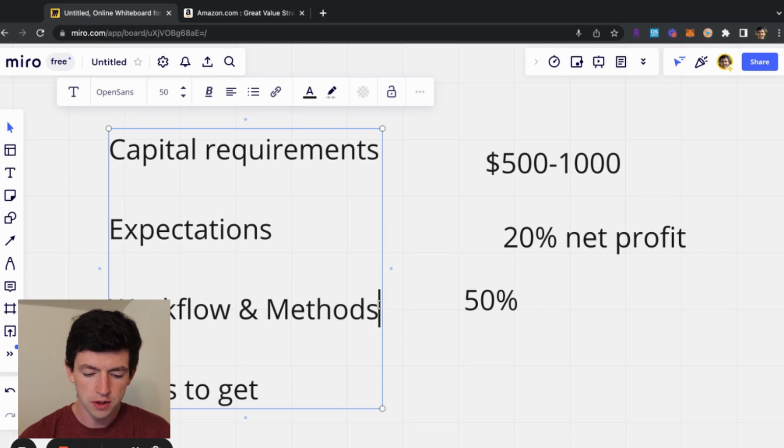In terms of workflows and methods, if you're brand new and with $500 to $1,000 in capital, I'd say online arbitrage is great, and specifically manual reverse sourcing, which is what I'm going to show you in the screen share in a few minutes, which is actually just going through it.